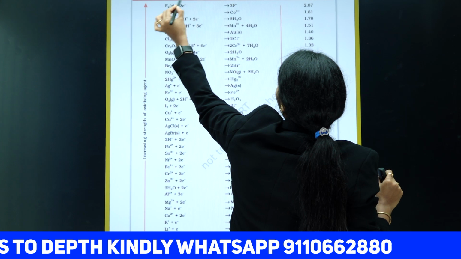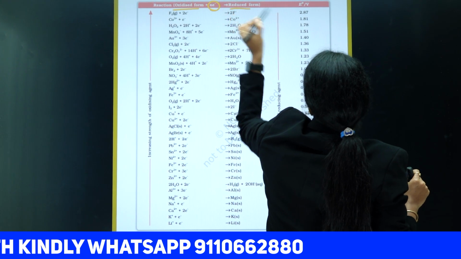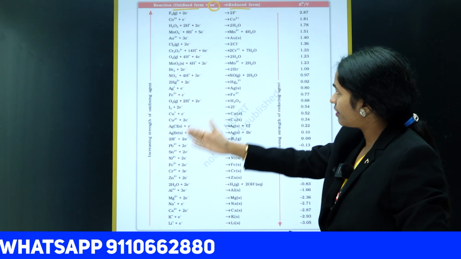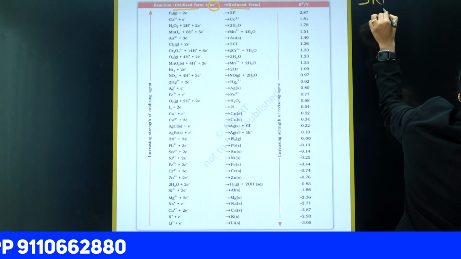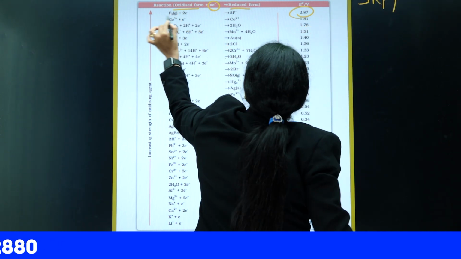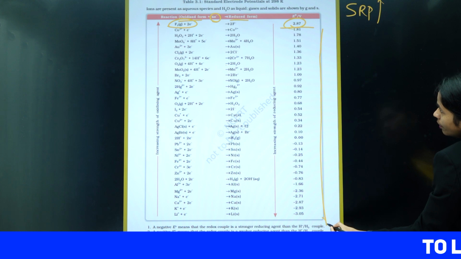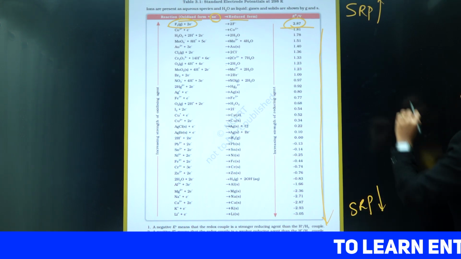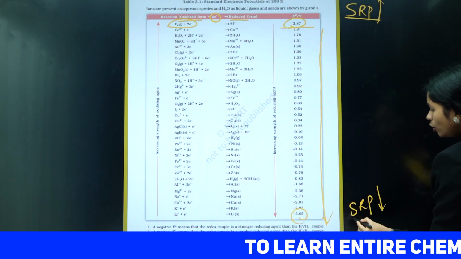The reaction is that these ions gain electrons and convert into another form. So these are reduction reactions. Every reaction you see is a gain of electrons, a reduction form. So these are in the form of SRP, standard reduction potential, starting from higher SRP values. Fluorine has the higher SRP, 2.87. From top to bottom, the SRP values are decreasing. The top element has higher SRP, a positive value. The lower element has a negative value, low SRP.